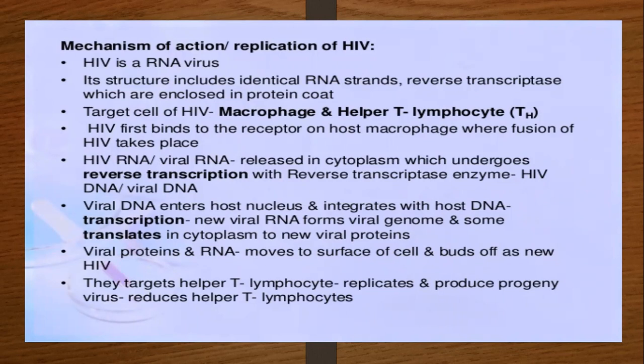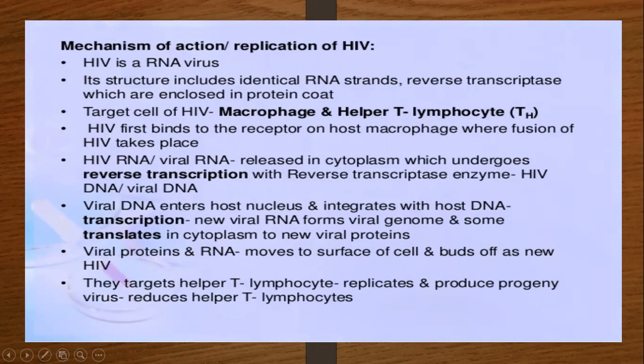Then the second one is the mechanism of action. HIV is an RNA containing virus. The structure includes the RNA strand with the reverse transcriptase enzyme within a protein coat. We have already seen the structure: the RNA strand is present inside the core in association with the reverse transcriptase enzyme. The target cells of HIV are macrophages and helper T lymphocytes.